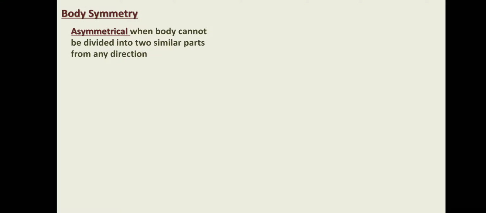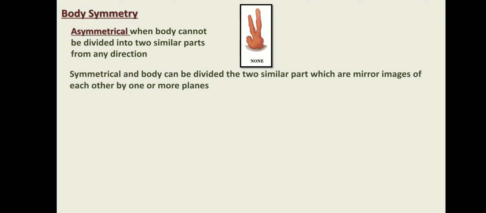Now body symmetry. Based on body symmetry, first is asymmetrical, when the body cannot be divided into two equal parts from any direction. A sponge is a very good example. This is a diagram. We cannot cut this sponge equally. Symmetrical means the body can be divided into two similar parts, mirror images of each other, by one or more planes.